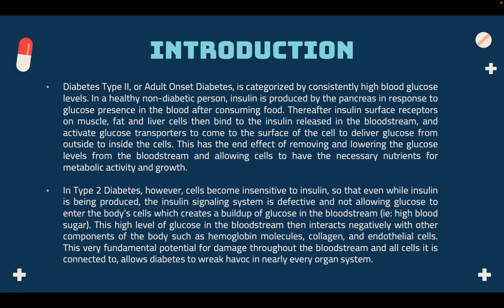In type 2 diabetes, however, cells become insensitive to insulin, so that even while insulin is being produced, the insulin signaling system is defective and not allowing glucose to enter the body's cells, which creates a buildup of glucose in the bloodstream. This high level of glucose in the bloodstream then interacts negatively with other components of the body, such as hemoglobin molecules, collagen, and endothelial cells. This very fundamental potential for damage throughout the bloodstream and all cells it is connected to allows diabetes to wreak havoc in nearly every organ system.